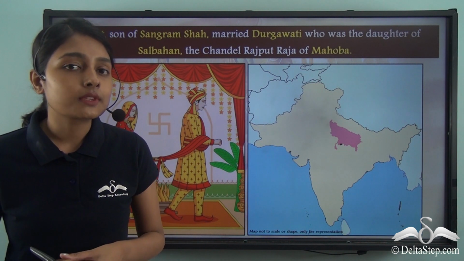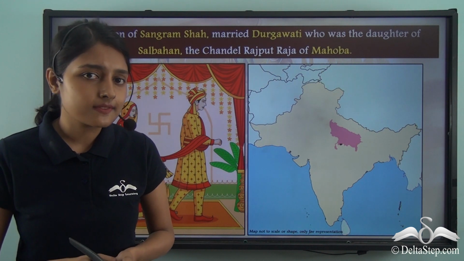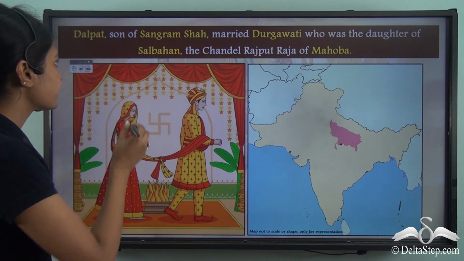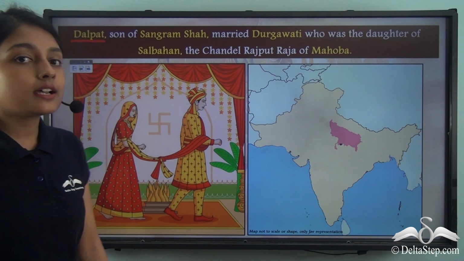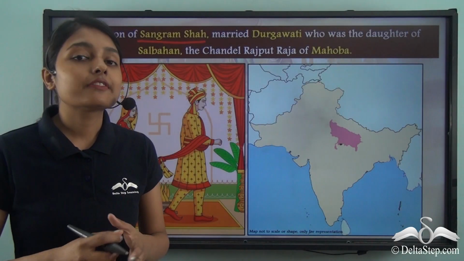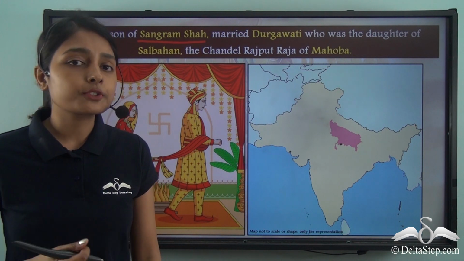Now this was something that we could see in the case of the Gond kingdom as well. What happened here? It was Dalpat who was the son of Sangram Shah. We have already learned that Sangram Shah had a hunger to gain Rajput recognition.